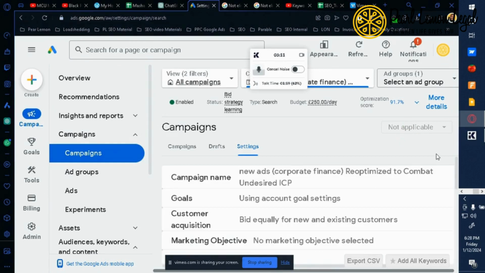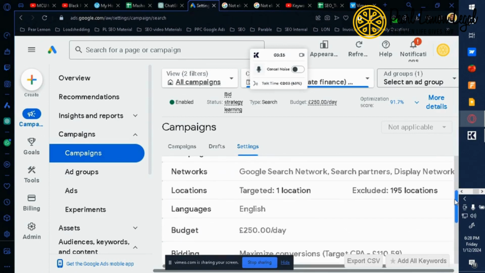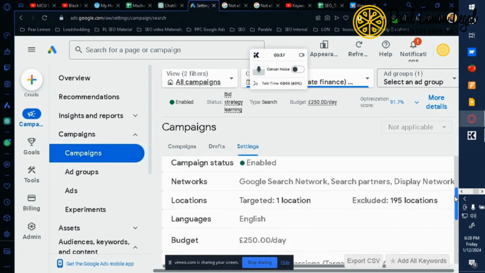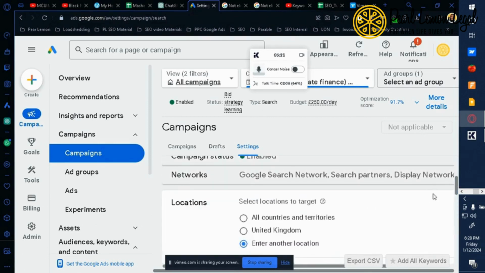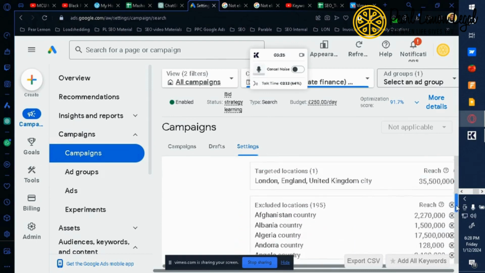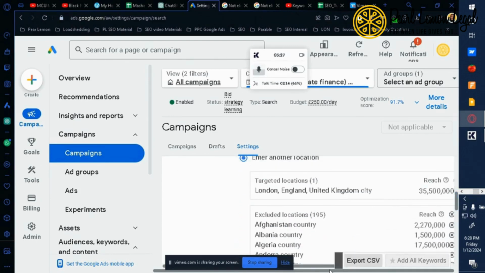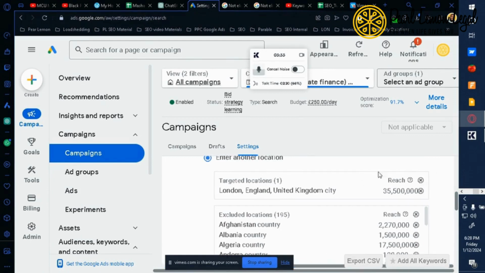We are specifically working in London, so we want to do things like this. For example, this one says specifically United Kingdom, London, United Kingdom, specifically the city.